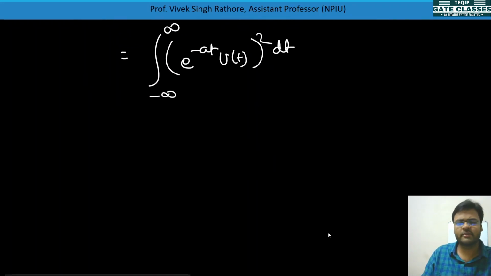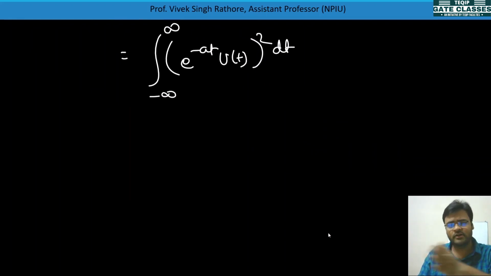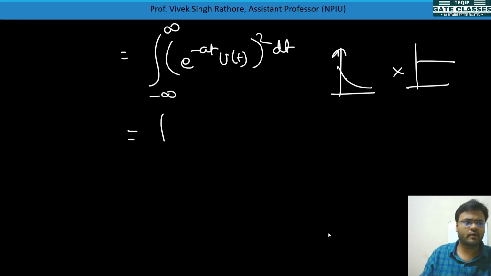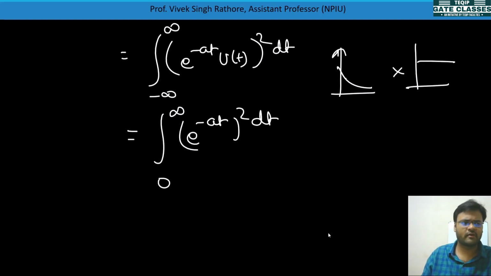Any signal when multiplied by u(t) will exist only after t is equal to 0. It won't exist before t is equal to 0. So you can also write it as the integral from 0 to infinity of e to the power minus at squared dt, since u(t) is nothing but 1 there.